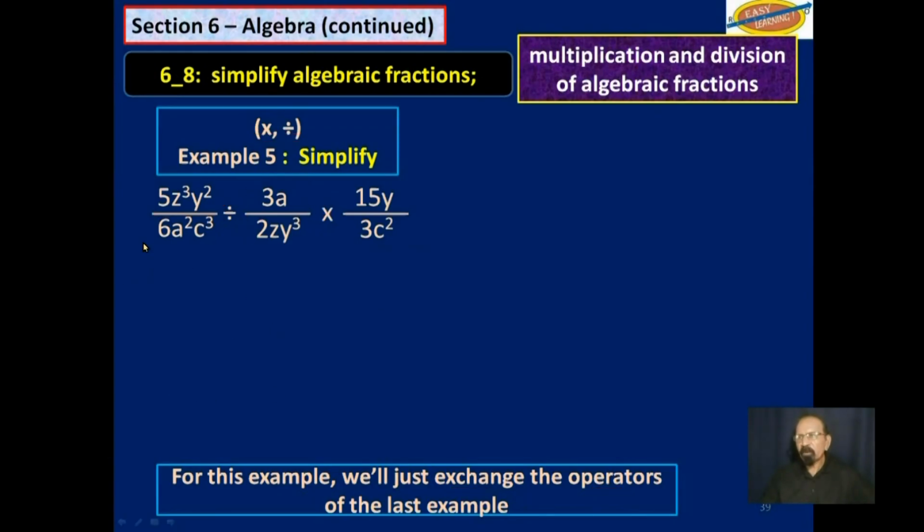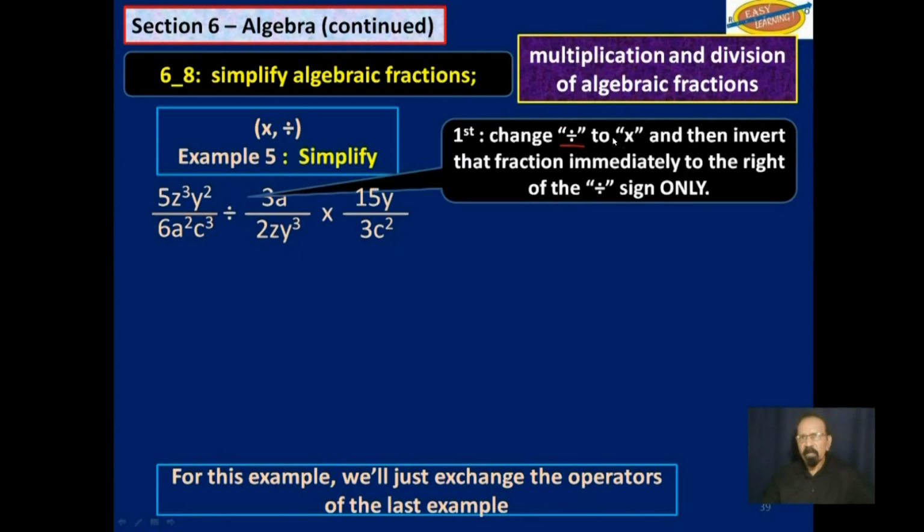So what do we do? We have to be very careful here, because some students think that once you have this division here, you invert everything to the right of the division. No, you just invert the fraction that is immediately to the right of the division. We will change the division to multiplication and then invert that fraction immediately to the right of the division only.